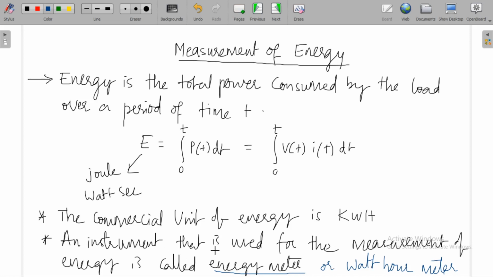The instrument which is used for the measurement of energy over a period of time is called energy meter or watt hour meter.